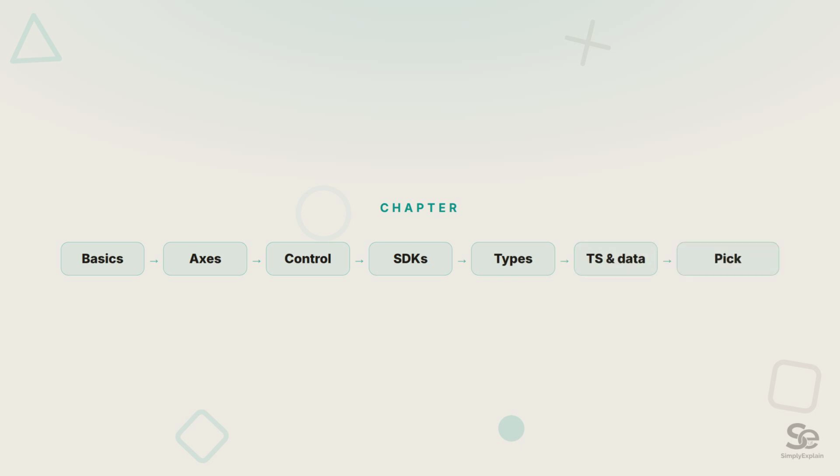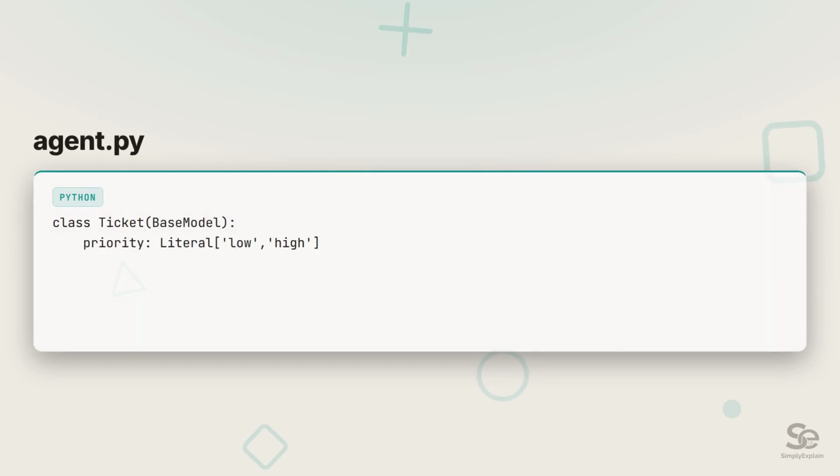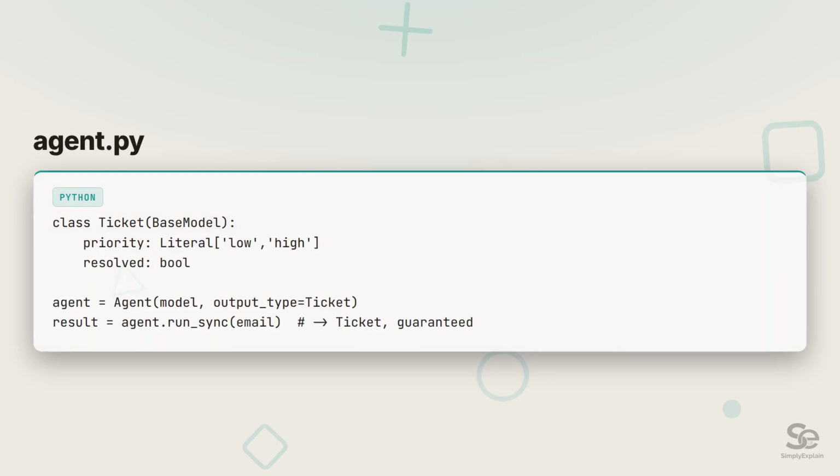Now the type-safe and lightweight ones, where you lean on code. PydanticAI brings the developer experience that made Pydantic and FastAPI famous. Every model response is checked against a schema, so your agent returns clean, typed data. You describe the shape you want with a Python class, and PydanticAI guarantees the output matches, ideal for support tickets, reports, database writes, and financial workflows.